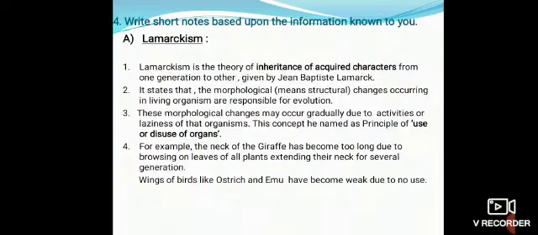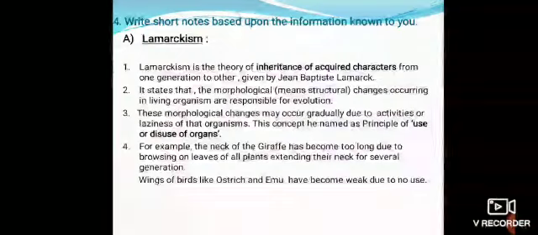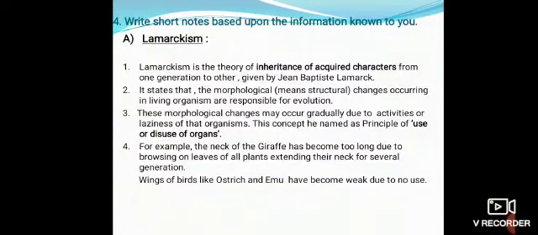Question number 4. Write short notes based upon the information known to you. First, Lamarckism. Answer. First point: Lamarckism is the theory of inheritance of acquired characters from one generation to another given by Jean-Baptiste Lamarck. Second, it states that the morphological, that means structural, changes occurring in the living organisms are responsible for evolution. Third point: these morphological changes may occur gradually due to activities or laziness of that organism.